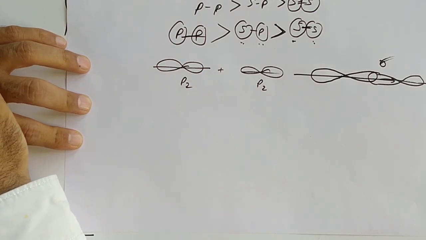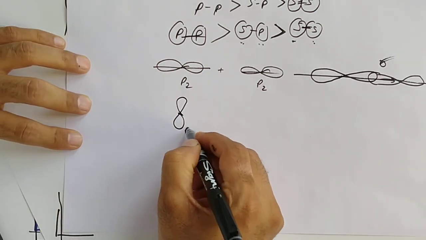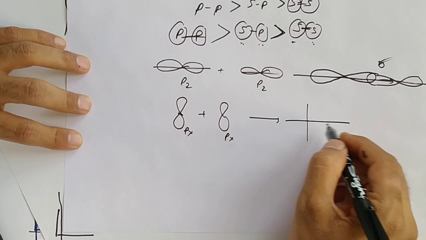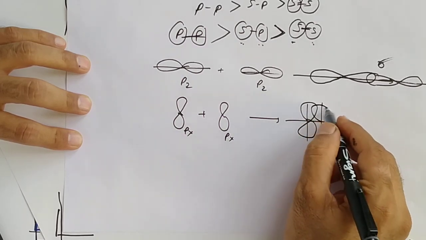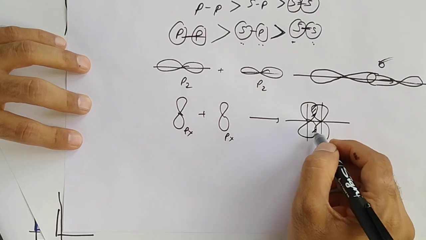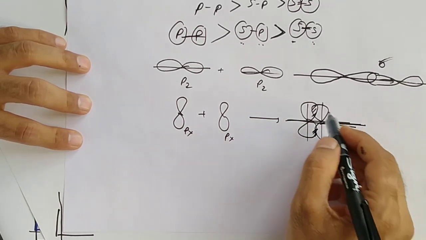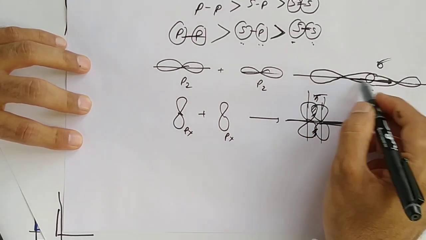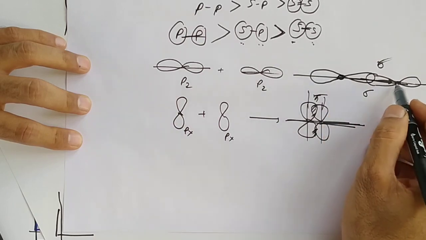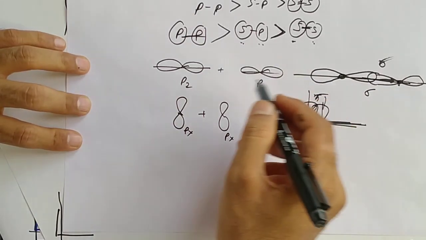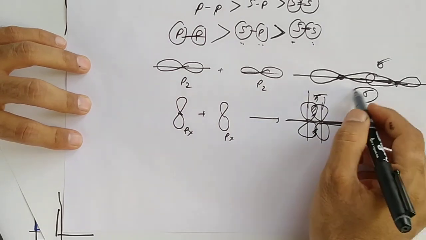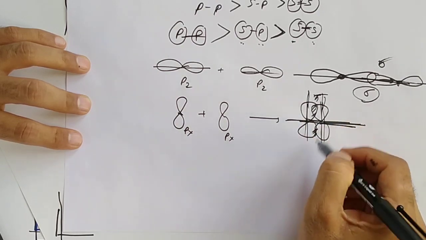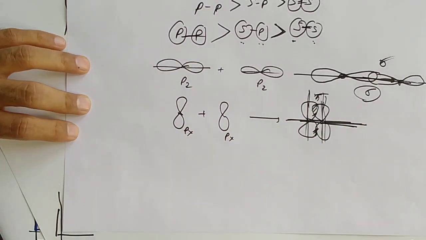Yes, if two orbitals Px and Px are coming to each other, but overlapping is parallel and perpendicular to the same axis, so the bond should be weak. Overlapping here is on the axis, the imaginary line which passes through the two nuclei, so this one should be strong, and this overlapping is not on the same axis but on a parallel axis, so it should be weak.